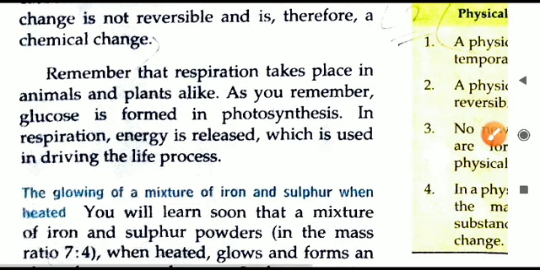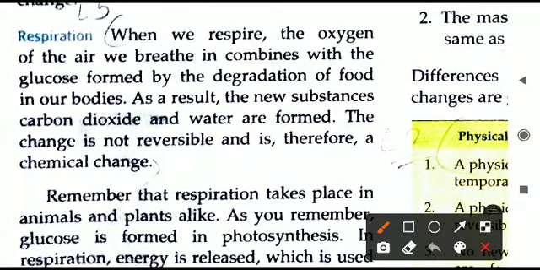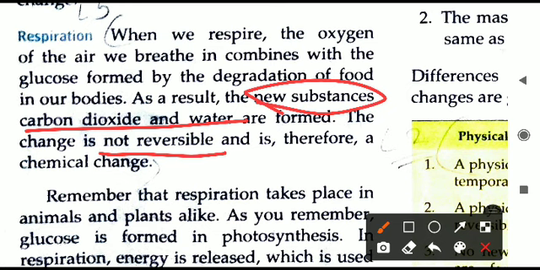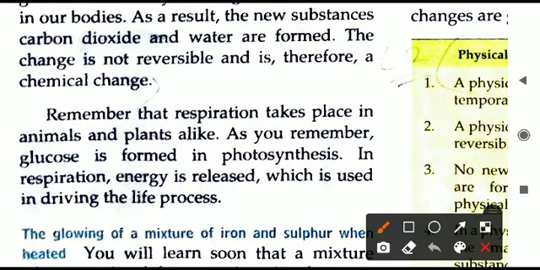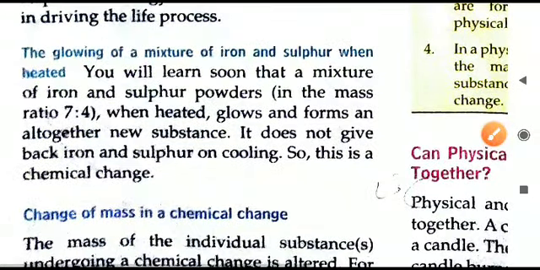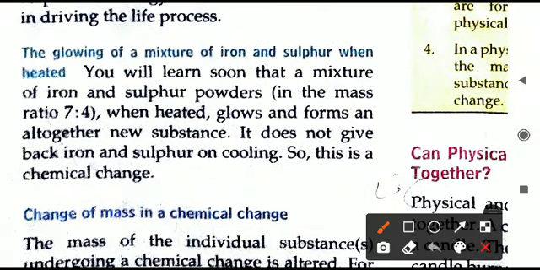So this is how energy is produced in this reaction, and also the other substances given here, carbon dioxide and water, are produced. These are the new substances produced, hence respiration has new substance production, and also it is not reversible. Once you have produced energy from the food, you cannot get the food back, it is irreversible. So both conditions, the formation of new substance and the change being irreversible, are fulfilled, hence respiration can be called a chemical change. So here we have seen different processes where chemical change takes place.